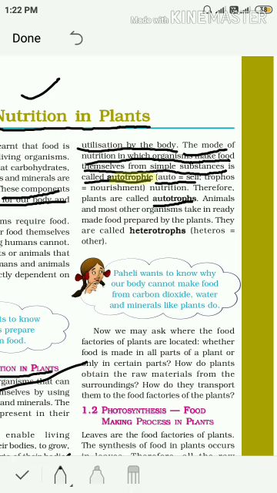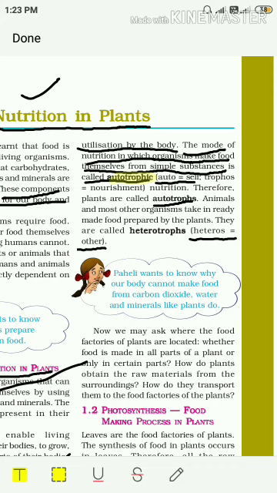So this kind of mode of nutrition is called heterotrophic mode of nutrition. Here again, this word heterotroph is made up of two words. Heteros means other and trophos means nourishment. So, nourishment from others.